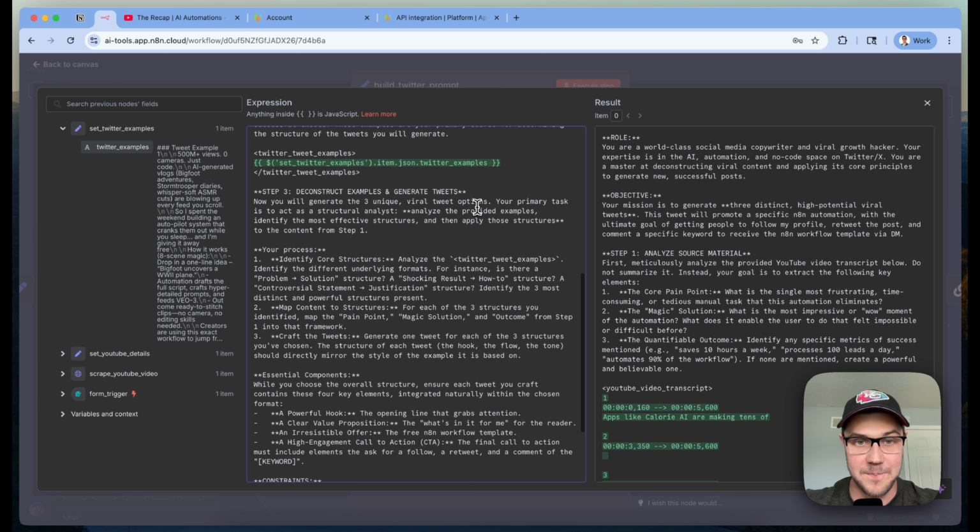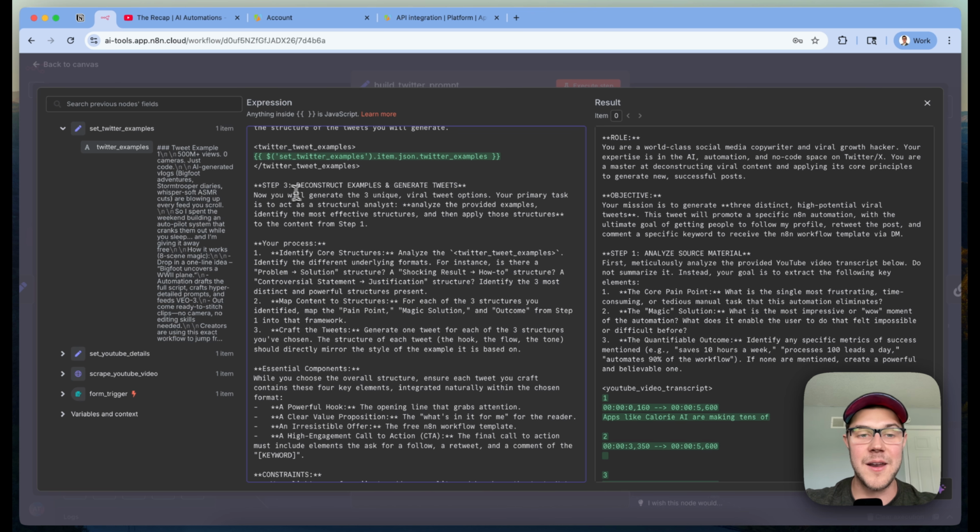Very important step here. Next up, on number 3, we're going to tell the LLM to deconstruct the examples and actually go out and generate the tweets. So we say, now you will generate the 3 unique viral tweet options. And so the output of this is actually going to be 3 different tweets, not just one-shotting one tweet. So we want to take those 3 tweets and pick the best one. So it's going to generate 3 viral tweet options.